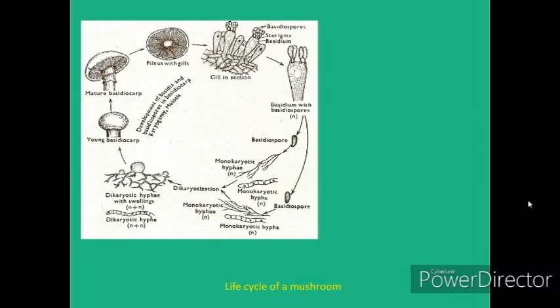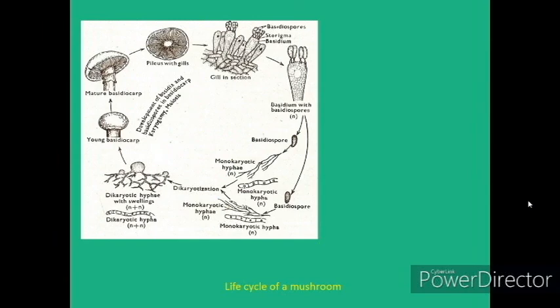Then the life cycle of a mushroom. So a mushroom also follows a typical type of life cycle. The mature fruiting body has different parts. It also has gills, and in the gills basidia are formed, where meiosis takes place and basidiospores are formed.